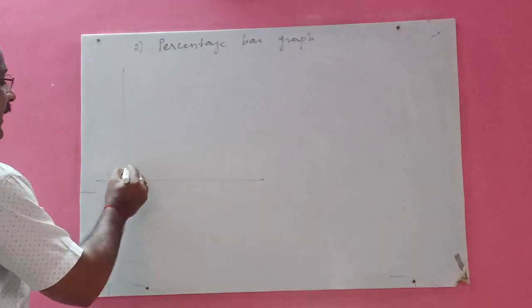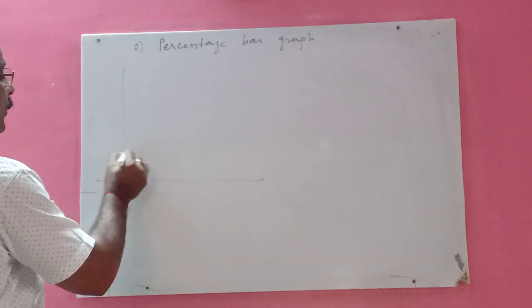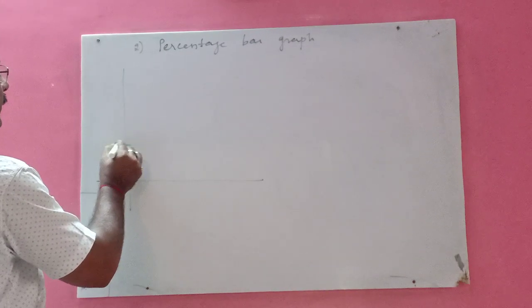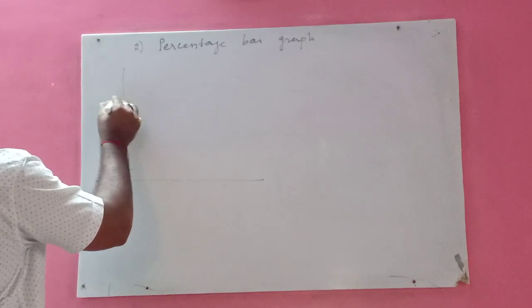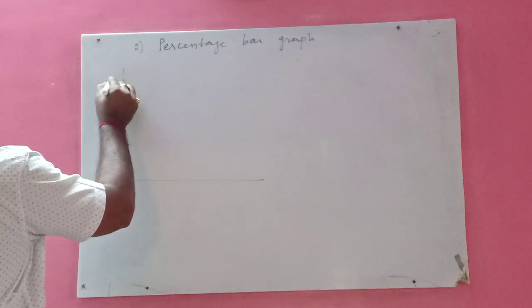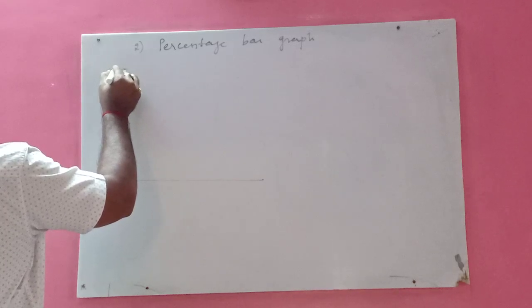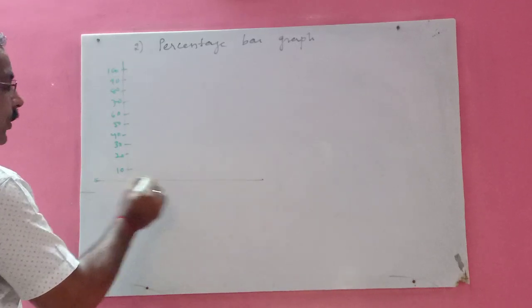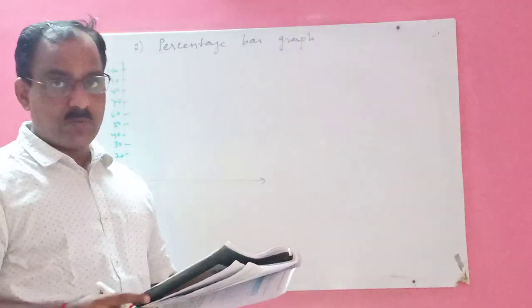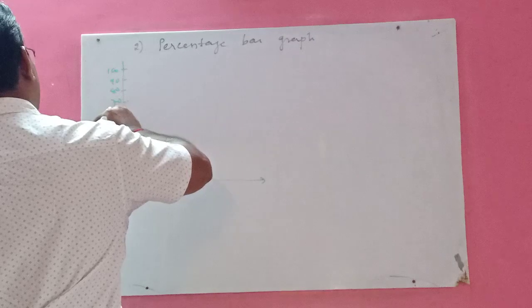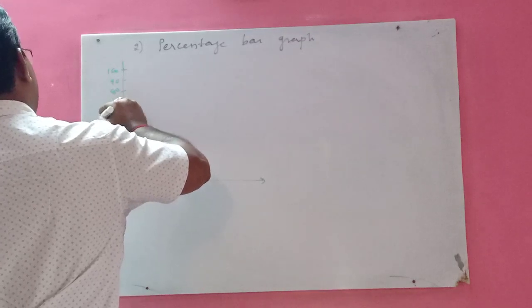Directly 10, 20, 30, 40, 50, 60, 70, 80, 90 and 100. Okay? So on the y-axis you will take this percentage.